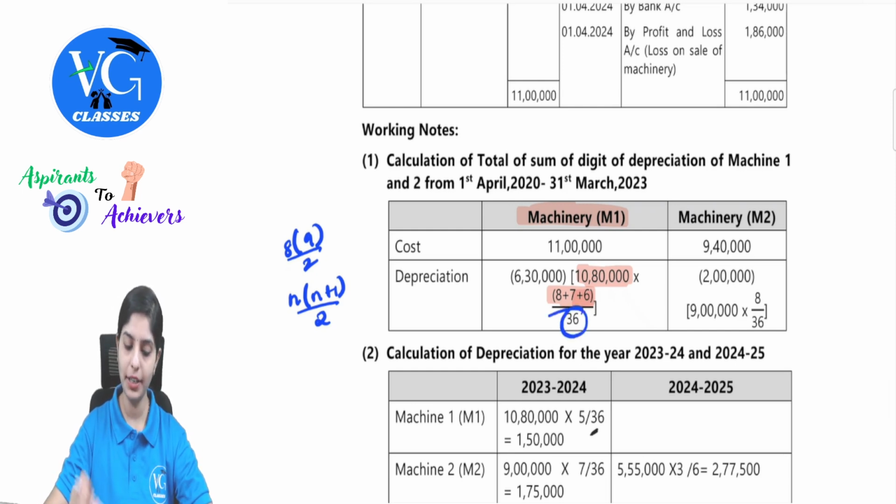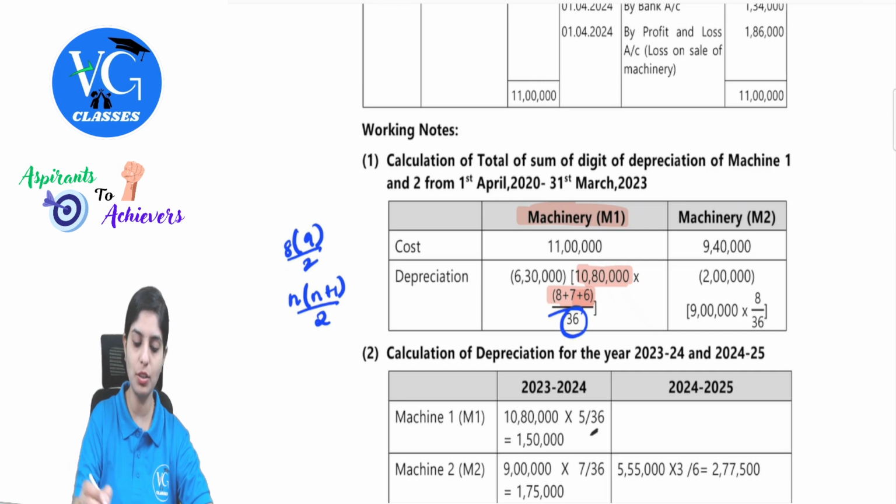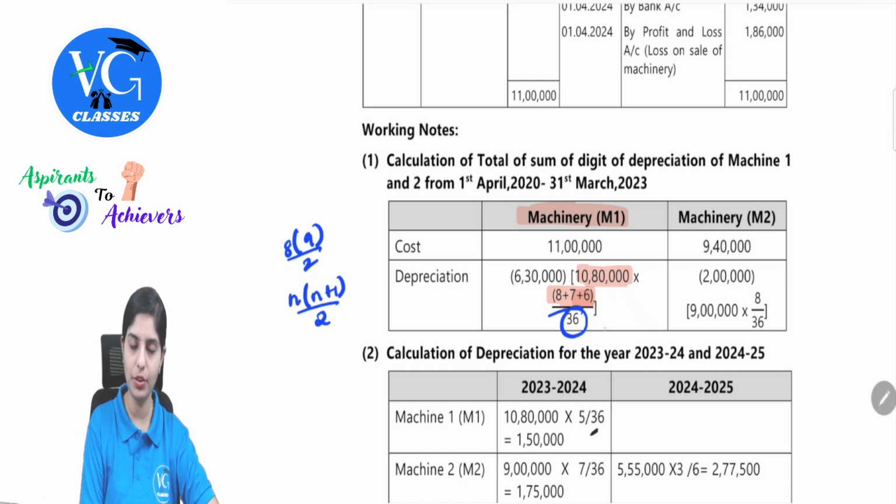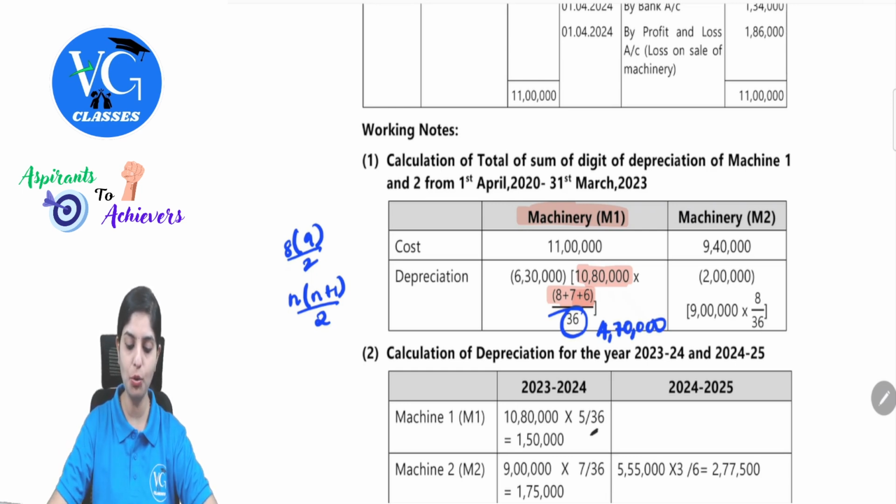Yes. Denominator we got 36. So let's solve this. 10 lakh 80,000 into 21 divided by 36. So that will be 6 lakh and 30,000. So 11 lakh is my cost. Total depreciation for 3 years is 6 lakh 30. So 11 lakh minus 6 lakh 30, the WDV, the written down value for machine number 1 will be 4,70,000.